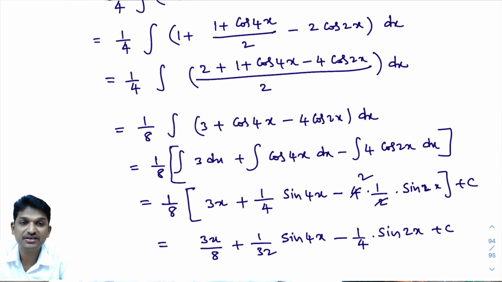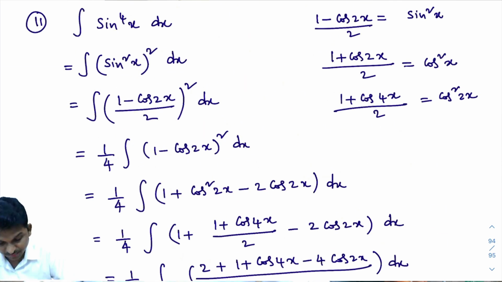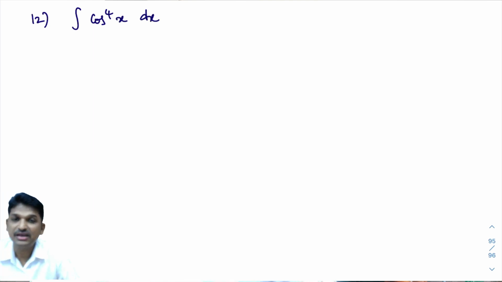I hope you understand. Now, question number 12. Integral of cos power 4x dx. Okay. First thing, this problem and the last problem are both similar models. How will I do this?